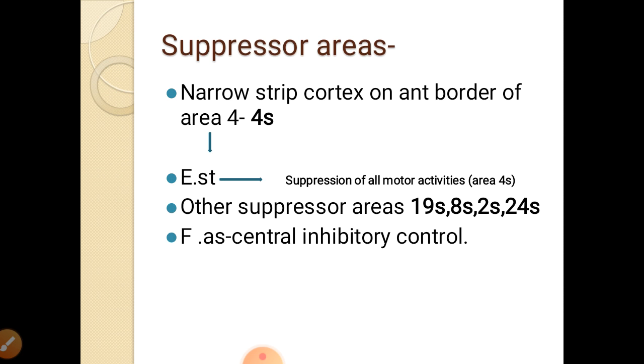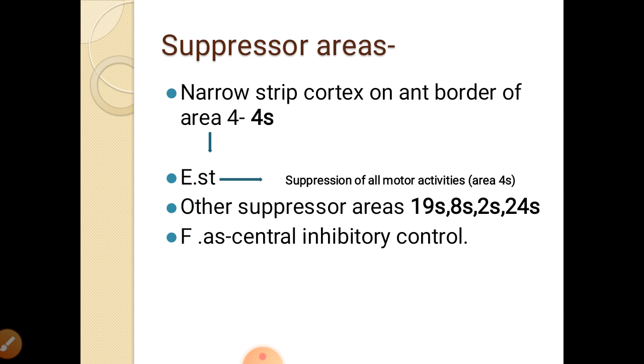On electrical stimulation of this 4S area, there is suppression of all motor activities. The other suppressor areas in the cortex are areas 2S, 8S, 19S and 24S.